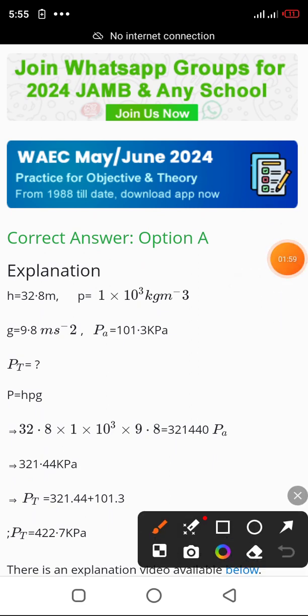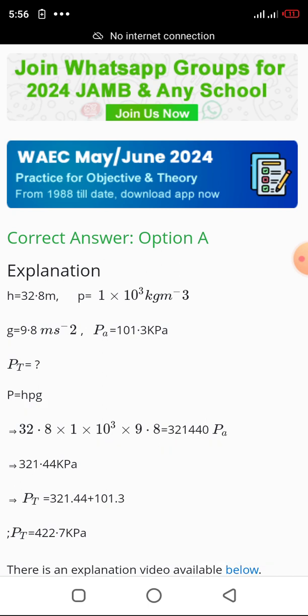The formula for calculating liquid pressure is P equals h times density times acceleration due to gravity. So the height h is 32.8, times density, which is 1 × 10^3, times the value of g, which is 9.8. If you multiply them all, you will get this number, 321440 Pascal.